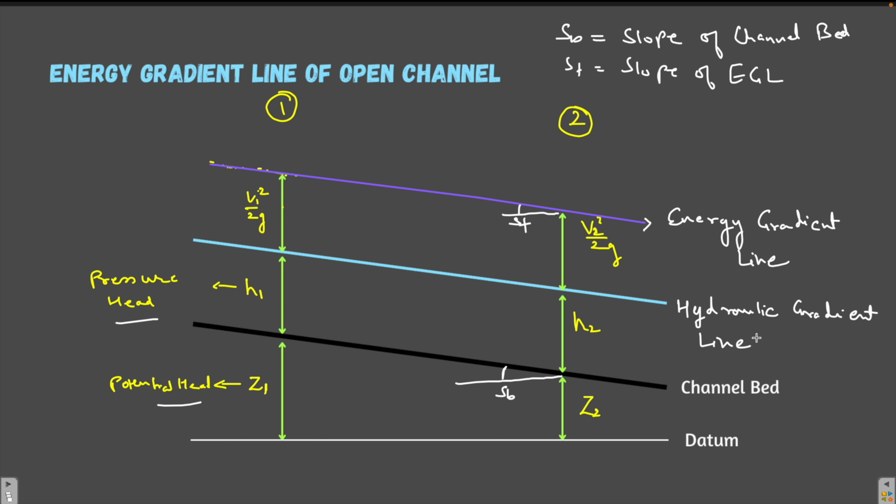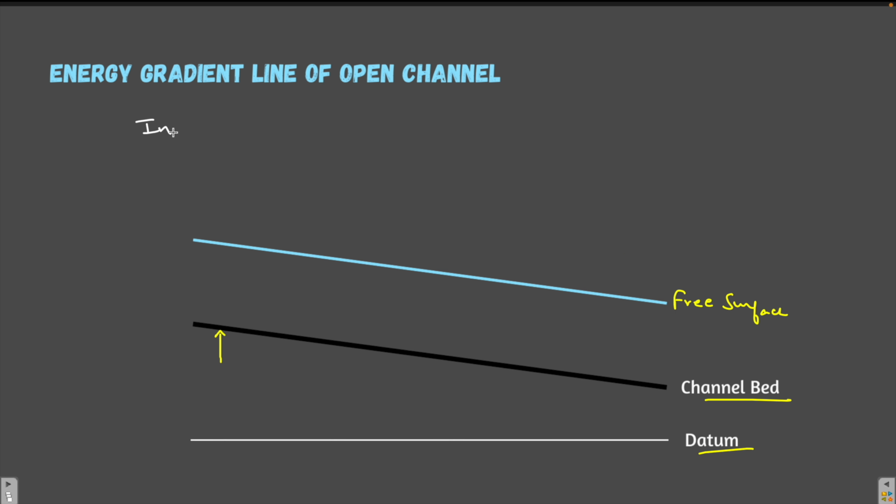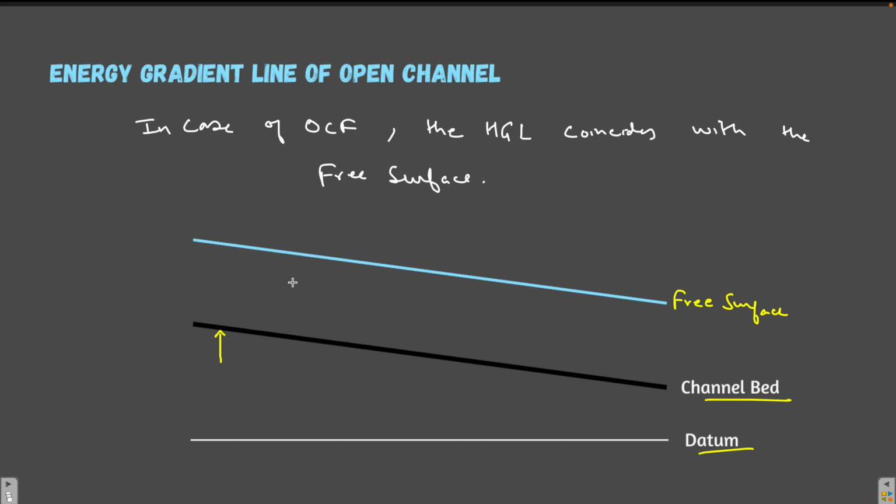And in case of open channel flow, this hydraulic gradient line coincides with the free surface of the liquid. This is very important. So the free surface is same as the hydraulic gradient line, but only in the case of OCF, that is the open channel flow.